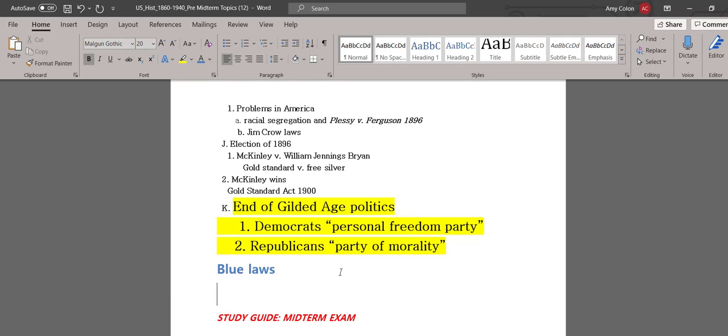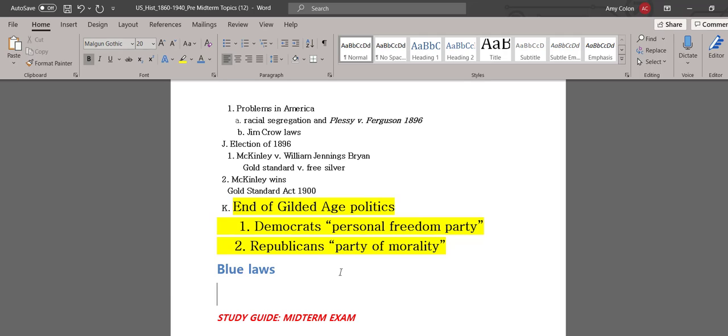We still have blue laws in America today. There are town laws that are blue laws. There are state laws that are blue laws. So, for example, you might live in a state where businesses are not allowed to sell alcohol on Sunday. That's a blue law. That's a law enforcing a moral standard.